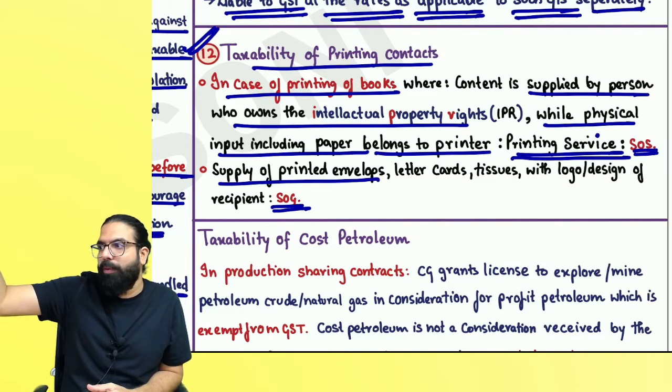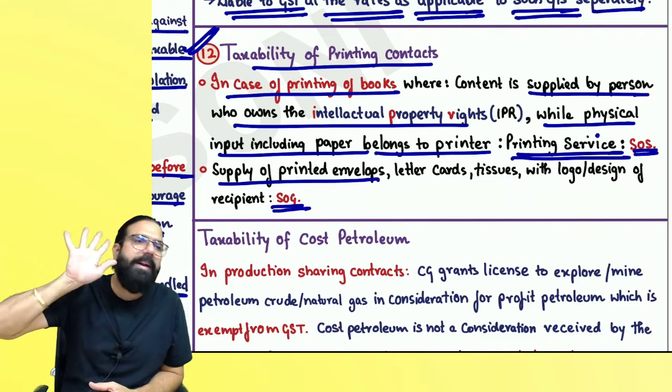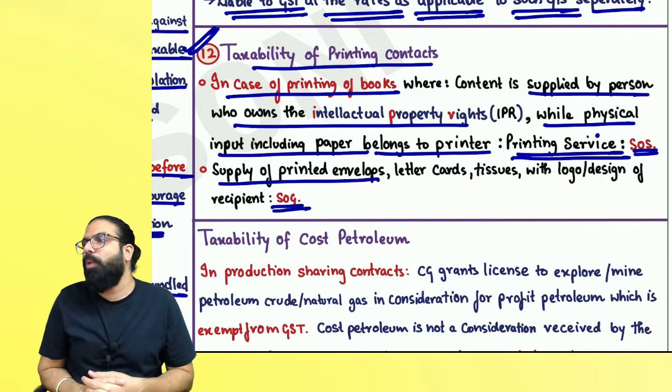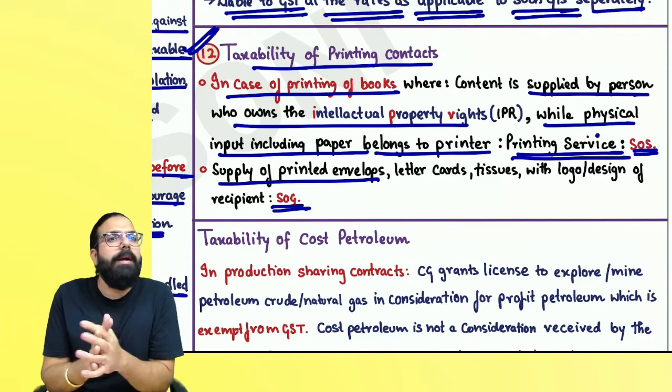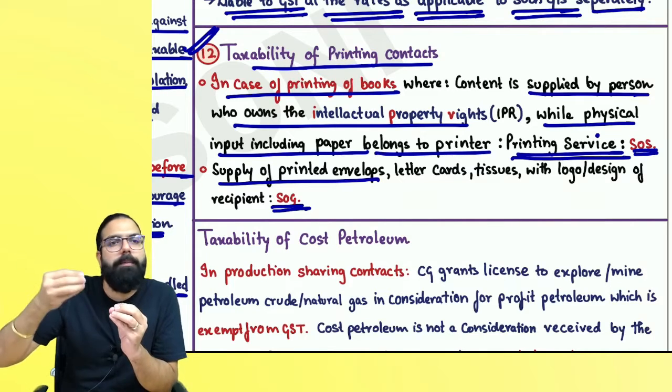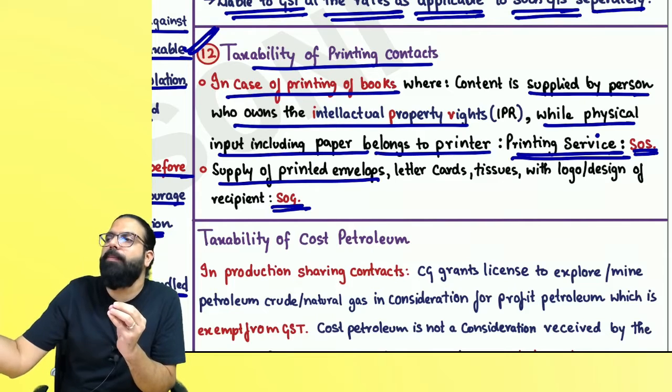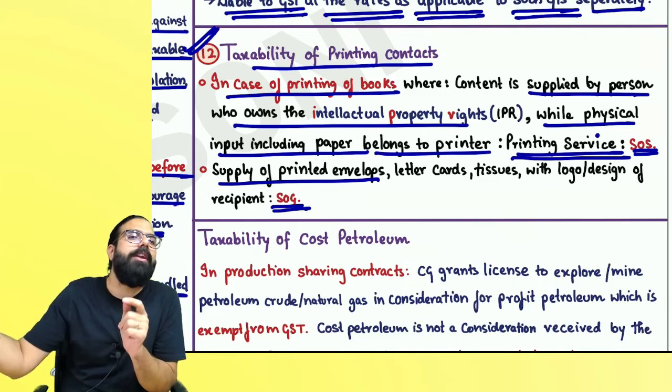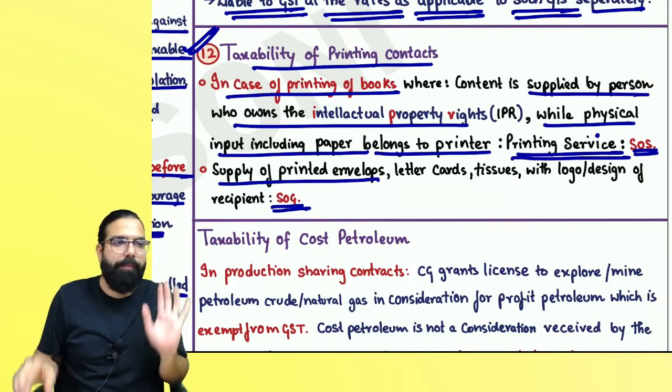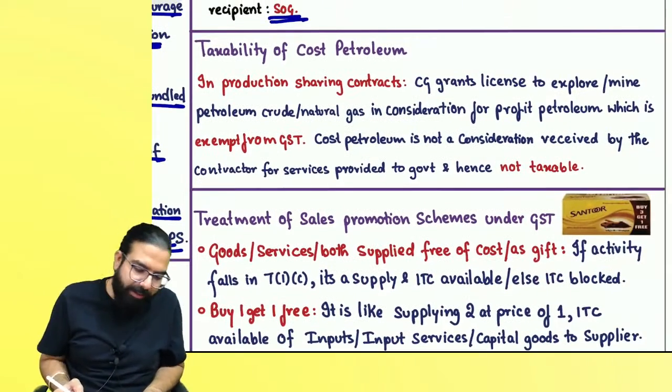Supply of service, which is printing service. But sir, if I tell someone that I want carton boxes, that person is principally giving me carton boxes and ancillary services: he prints my logo and gives it. In that scenario, it will always be a supply of goods. Are we clear with this point, everyone? Yes, sir. Point is clear.